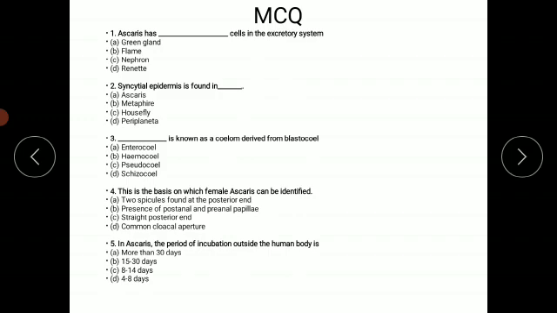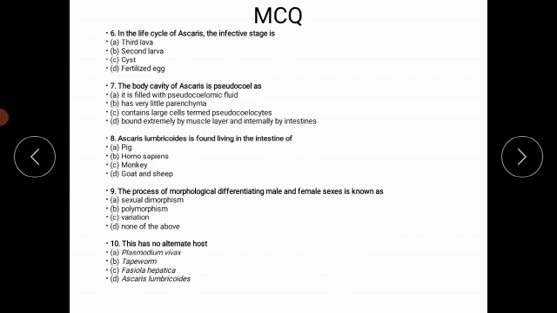Okay, so these are the MCQs. Just take a screenshot of this MCQ. Here the next 5 MCQs are there. Write down the MCQs in your notebook. This is the first assignment for your first chapter. Write down in your notebook all the MCQs, with answers.